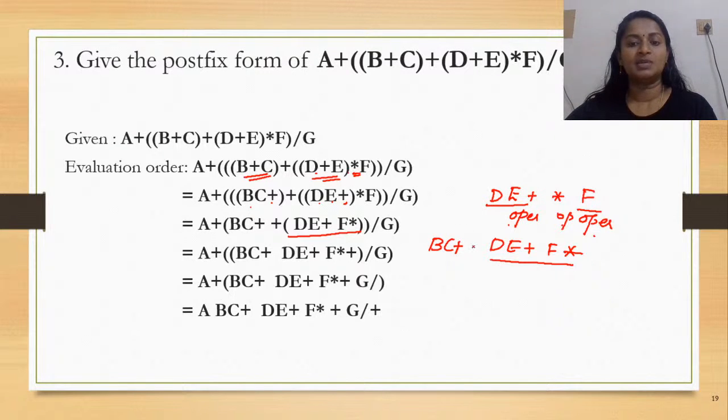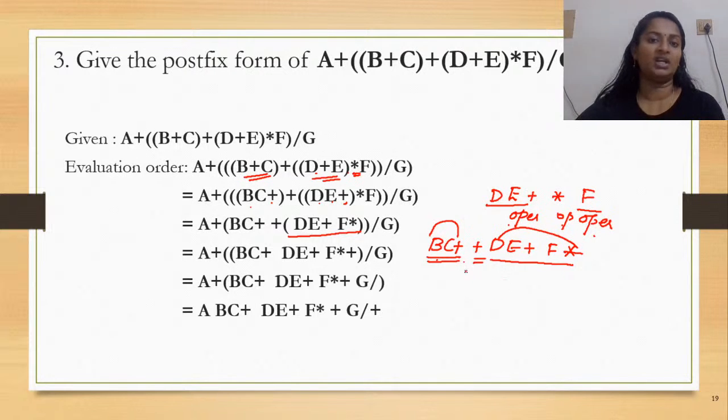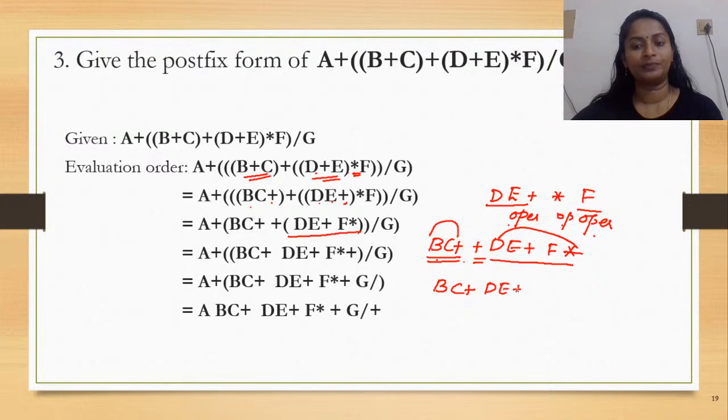Another operand is BC plus, right? Now these have to be added up. Now this is an operand, this is another operand, and plus in between. How do you convert it into the postfix? So you write all the operands in the first stage and then you would write the plus symbol. Okay. So this is how the postfix notation comes.